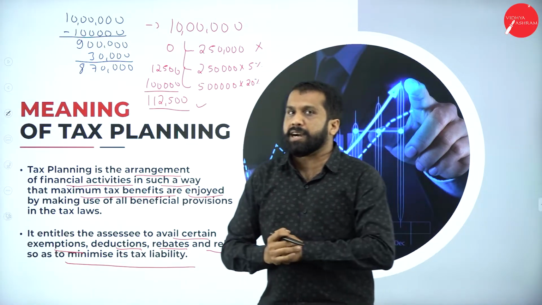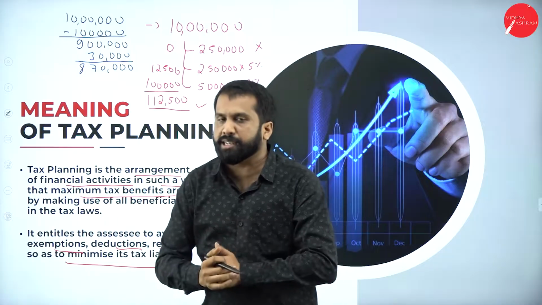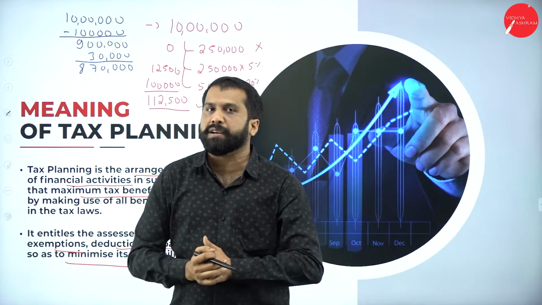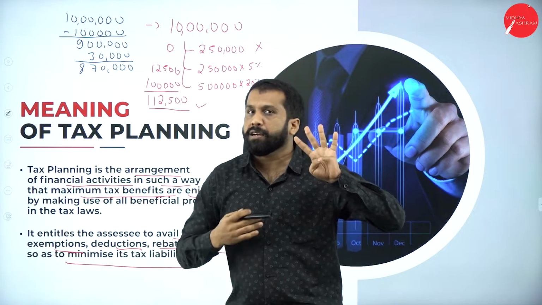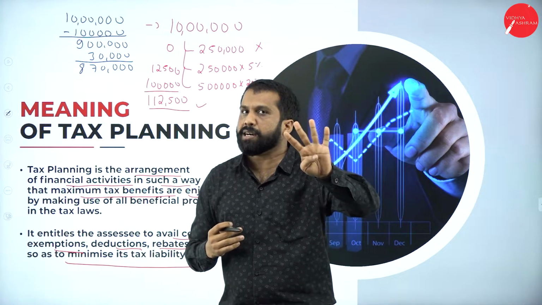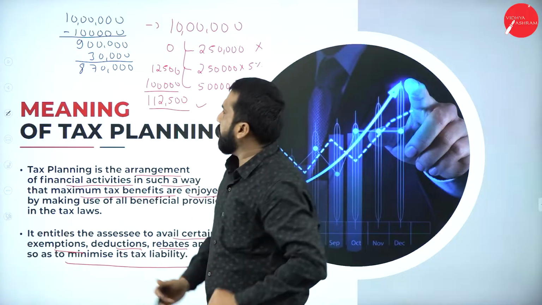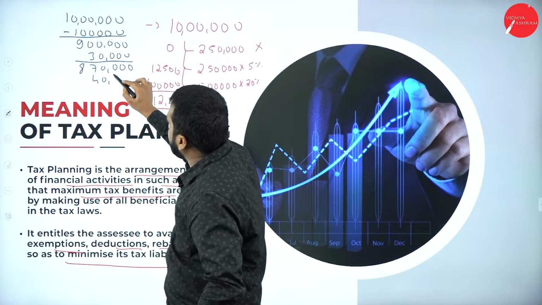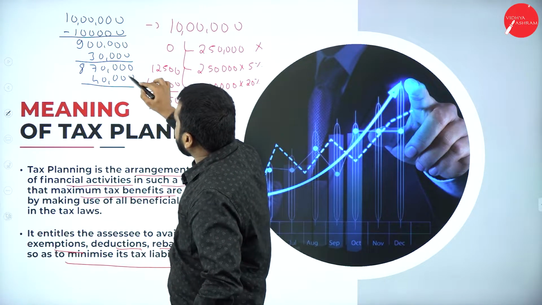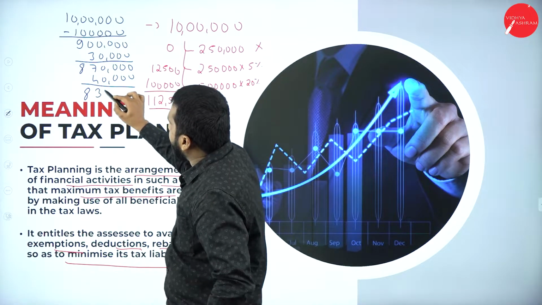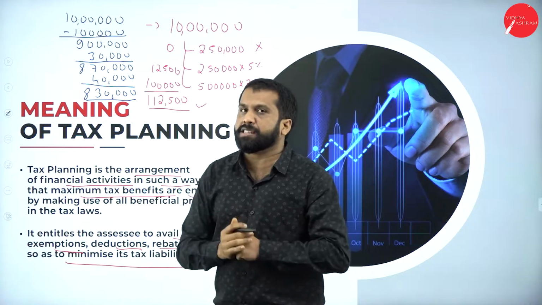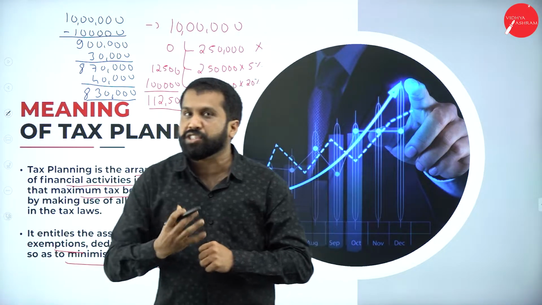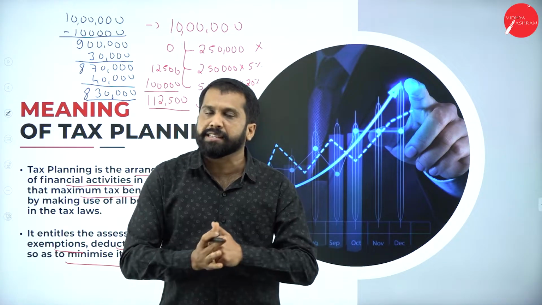Again he asked me, do you have any children? Yes. Are they going to school or college? Yes. What is the tuition fees you paid to the school? I said I paid 40,000 fees. Get me that receipt. Again, this 40,000 is reduced. Now how much is it? 8,30,000.